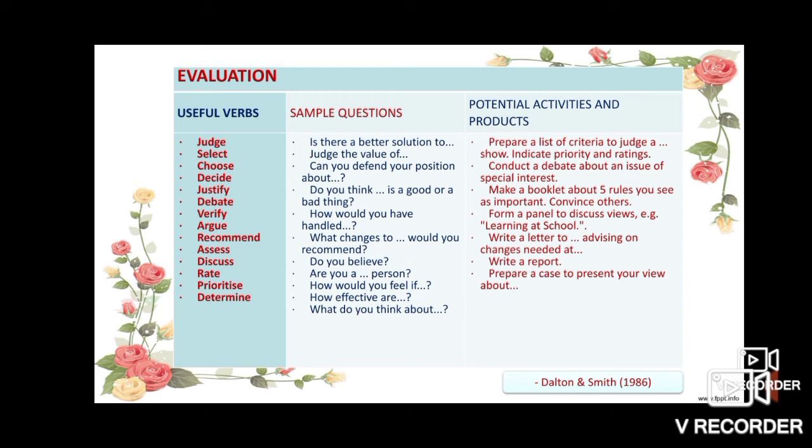The potential activities and products are: prepare a list of criteria to judge a show, indicate priority and ratings, conduct a debate about an issue of special interest, make a booklet about 5 rules you see as important, convince others, form a panel to discuss views, for example, learning at school, write a letter advising on changes needed, write a report, prepare a case to present your view about. In these evaluation type questions, some potential activities and products are really expected from the students.